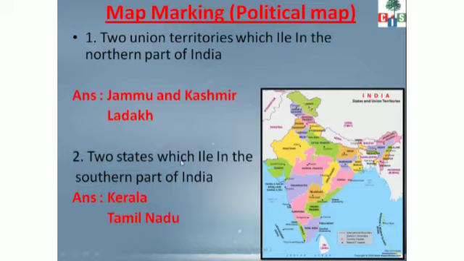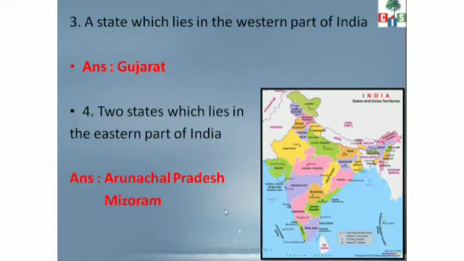Next is two states which lie in the southern part of India. Now साउथ में कौन से दो states है? So answer is Tamil Nadu and Kerala. So this one is Kerala and this one is Tamil Nadu. Please mark it properly, write properly with the correct spelling.